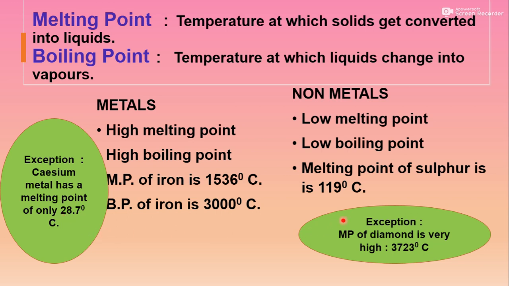And here in non-metals, as I told you, diamond is the hardest substance and it is made up of carbon, and carbon is a non-metal. The melting point of diamond is very high, that is 3723 degrees Celsius. You can see it has a greater melting point even than iron. So iron से भी ज़्यादा melting point किसका है? Diamond का. So this is the exceptional case. Name any one non-metal which has a high melting point, that is diamond.